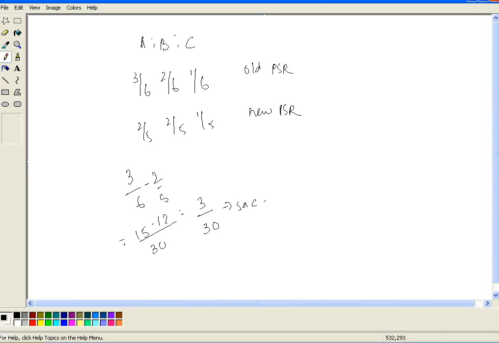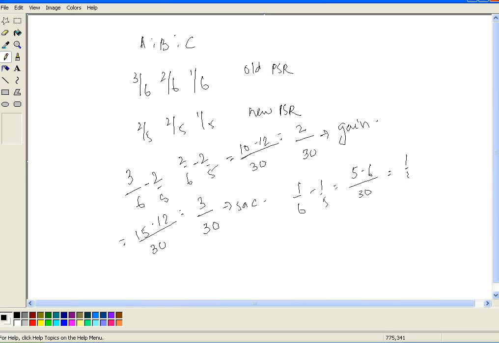Okay, now let's look at B. It is 2/6 minus 2/5. 30 again, so it will be 10 minus 12. So he is gaining 2/30. So B is gaining. And C, 1/6 minus 1/5. So it will be 5 minus 6/30, which is minus 1/30. So C is also gaining. Okay, so A is sacrificing and B and C are gaining.